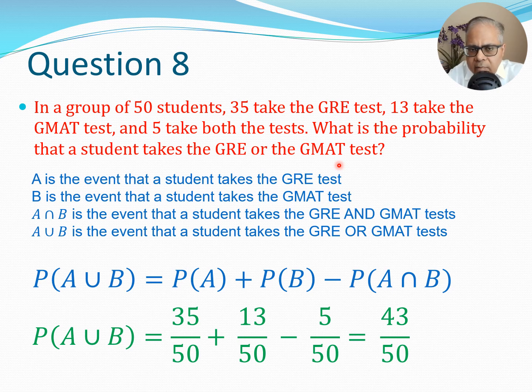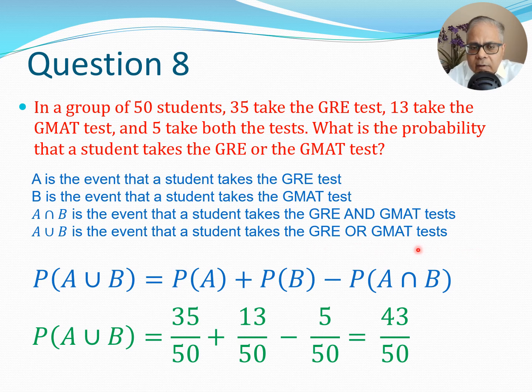That's the question. But in this case, you can clearly see that there is a situation where a student may take both the tests, and therefore it's possible that there is an AND here. So let's list all these things out. Let's say A is the event that a student takes the GRE test, B is the event that a student takes the GMAT test, then A intersection B is the situation where the student takes the GRE and GMAT test, and A union B is the situation that a student takes the GRE or GMAT test.